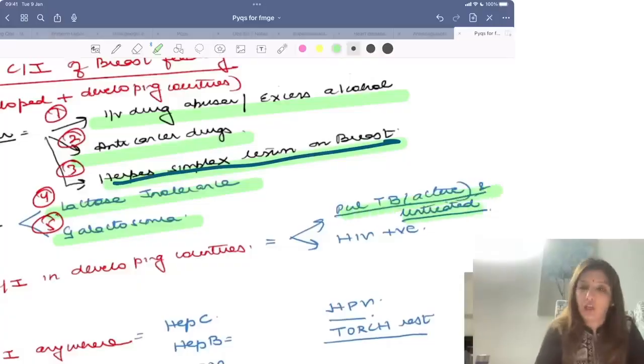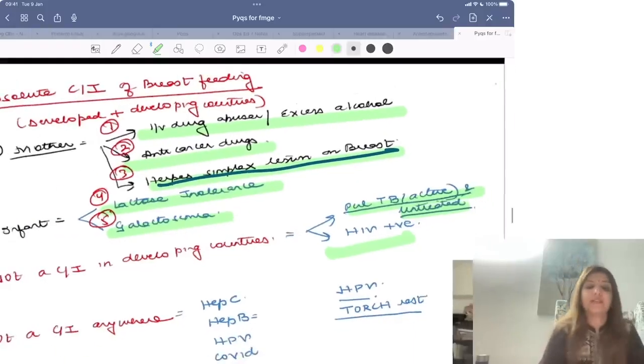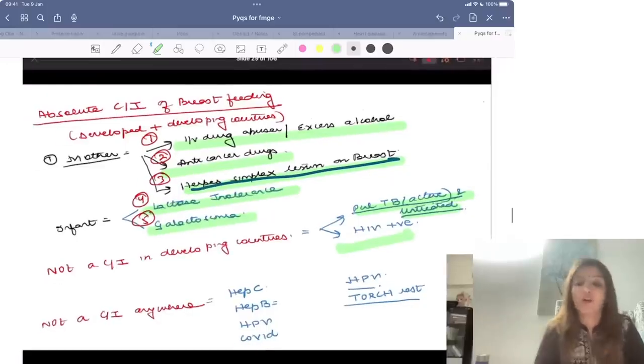As far as untreated pulmonary tuberculosis is concerned, and as far as HIV is concerned, in developing countries, they are not a contraindication, right? And apart from this, no infection is a contraindication, whether it is a developing country or a developed country. Hepatitis C, hepatitis B, HPV, COVID, TORCH, none of them is a contraindication to breastfeeding, right?